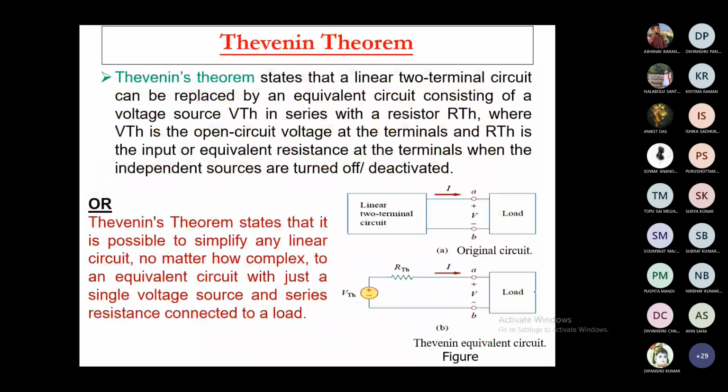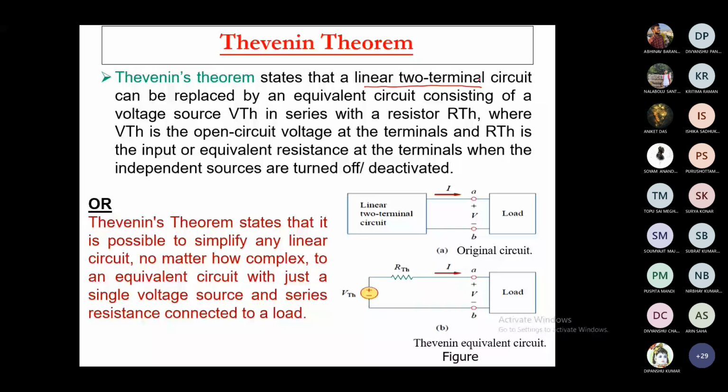Thevenin's theorem states that a linear two-terminal circuit, it may be multi-terminal also, never mind, but to be more generic we can say a linear circuit, and again that bilateral term, because if there is a unilateral element, you cannot use it.